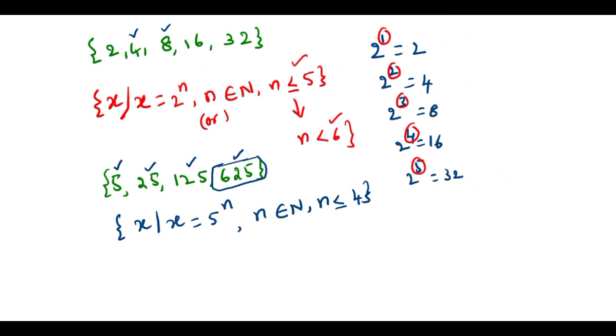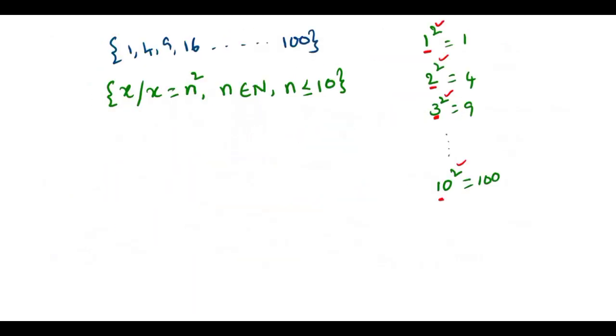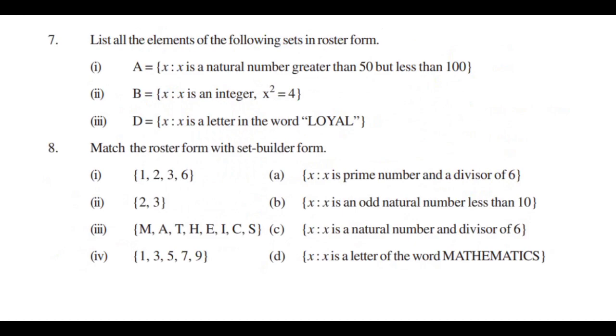So is there any question? Once we can check it. No, everything is finished in this, and we'll go with the next problem. List all the elements of the following set in the roster form. So again we should write in the roster form. You can try this question. A equal to x such that x is a natural number greater than 50 and less than 100. Greater than 50 means 51, 52, so on up to 99. So this is the roster form of the given question.